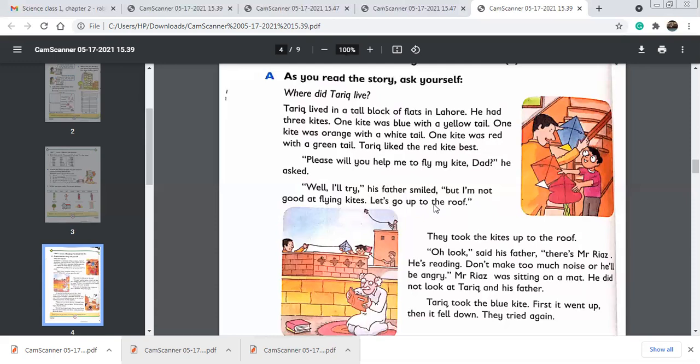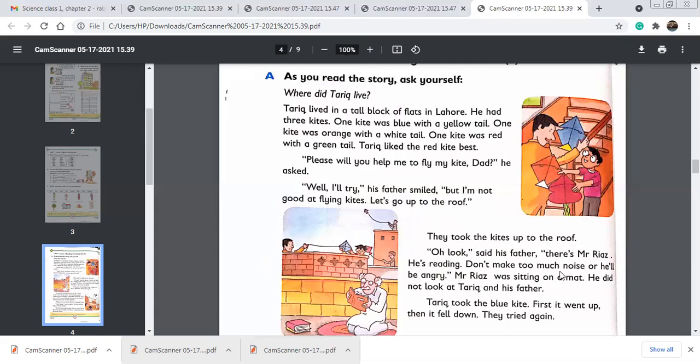"Let's go up to the roof." Who said this? Father. Father is saying this. Okay, they took the kites up to the roof. Look at the roof. The neighbors are flying kites. "Oh, look," said his father. "There's Mr. Riaz." He is Mr. Riaz. "He's reading.